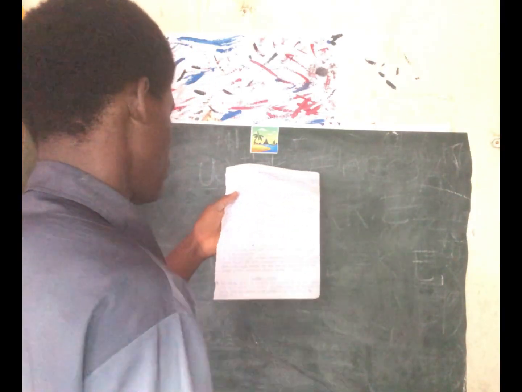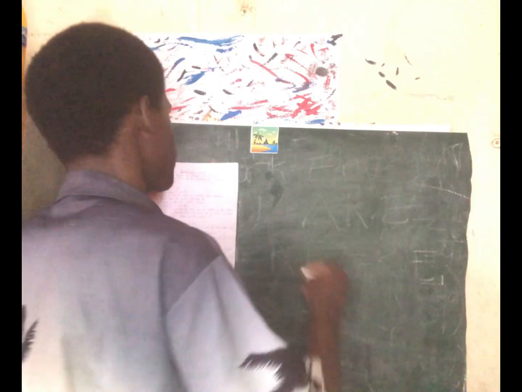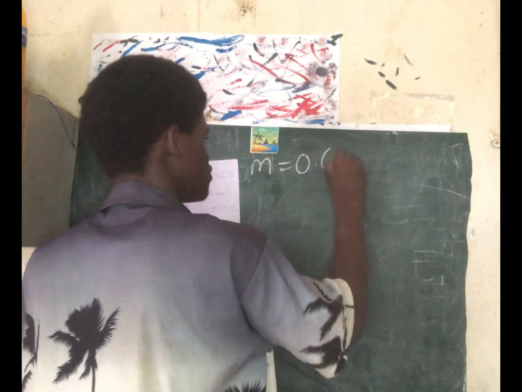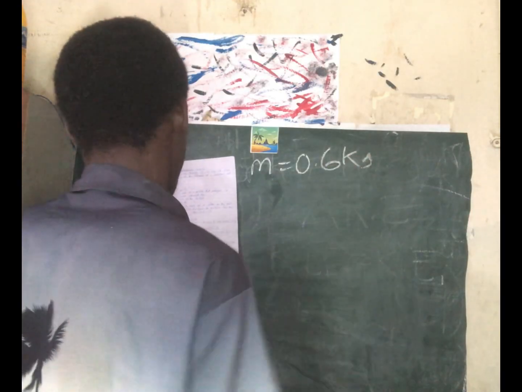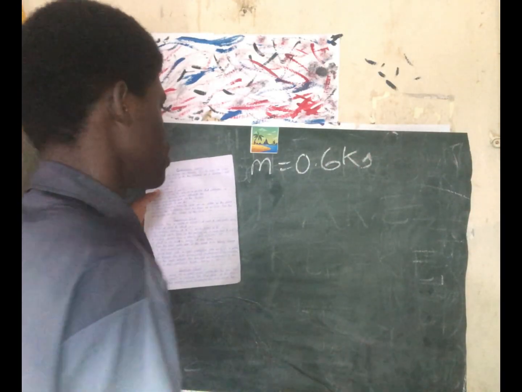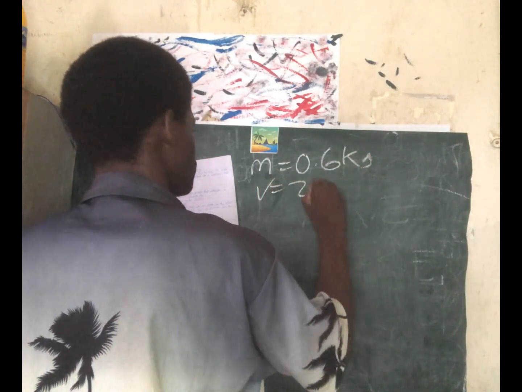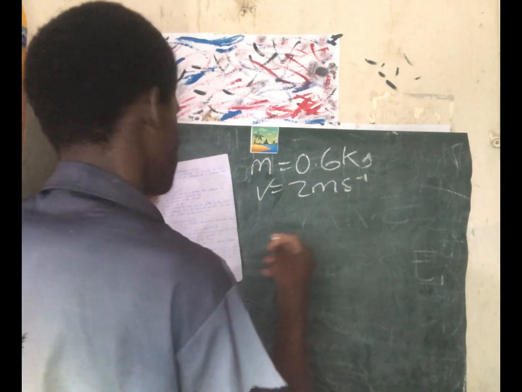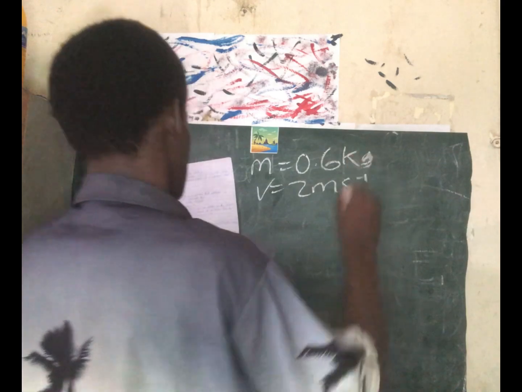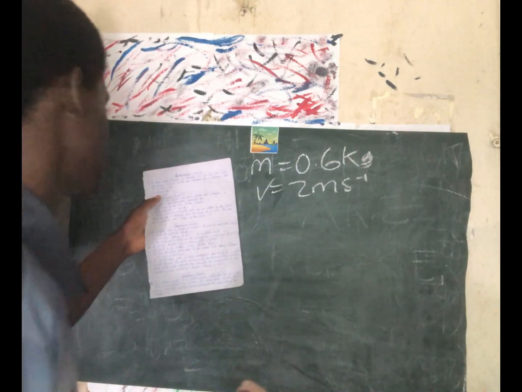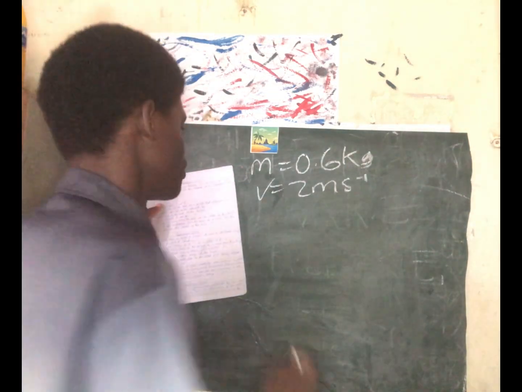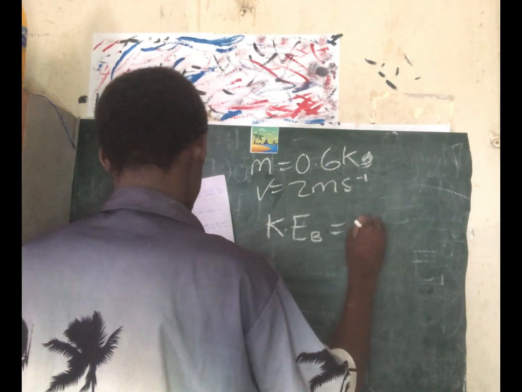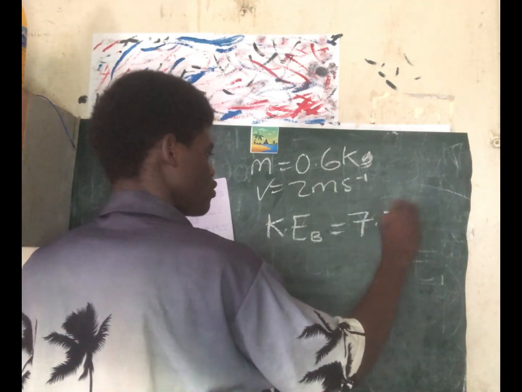Let's look at question number one. They said a 0.6 kilogram object, that's mass is 0.6 kg, has a speed of 2 meters per second at point A, and it has kinetic energy of 7.5 joules at point B. So the kinetic energy at point B is 7.5 joules.